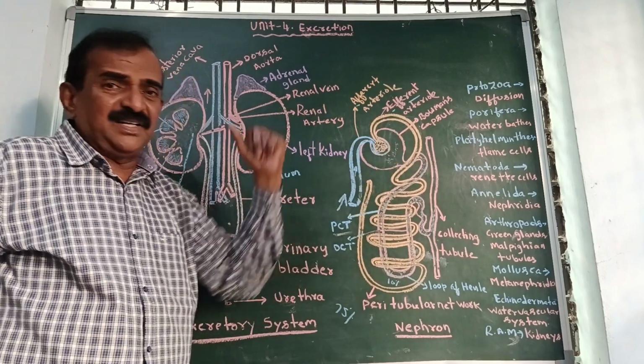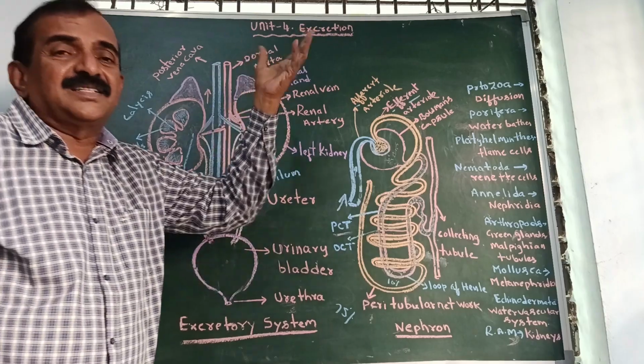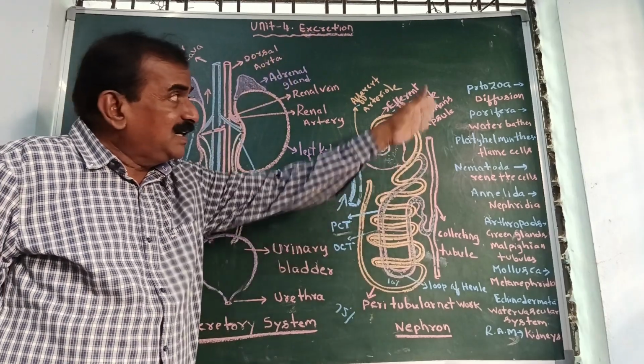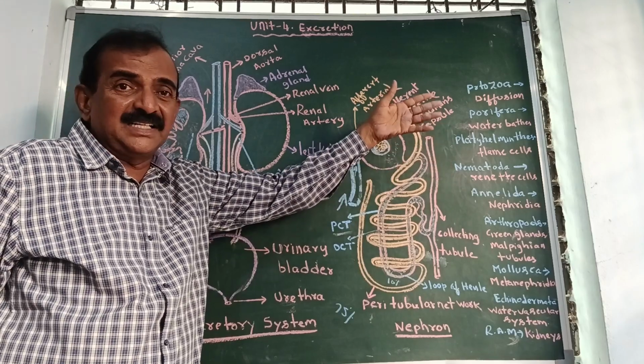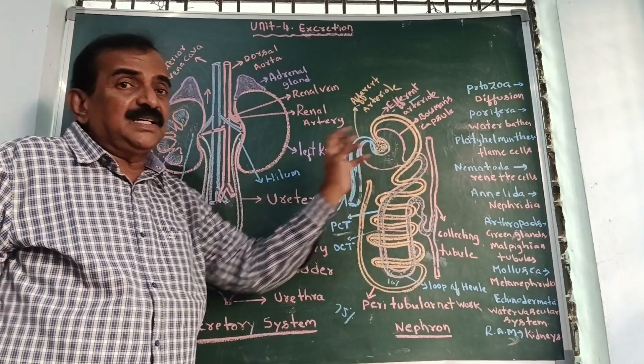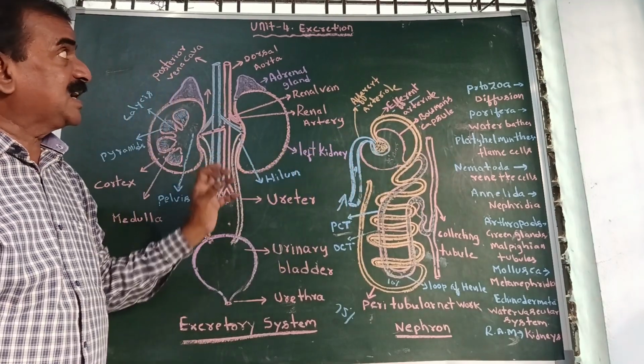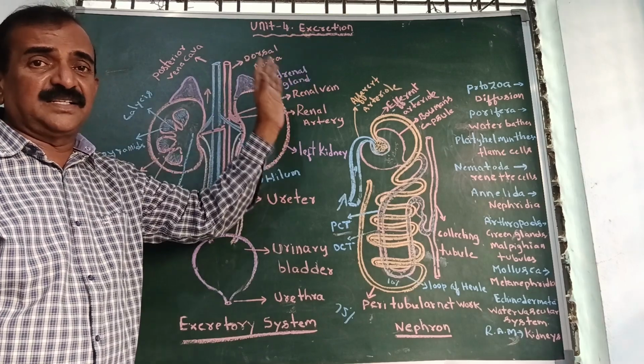We also discussed the excretory organs in plants, and we also discussed different types of phyla and their modes of excretion. So that is the basic information regarding Unit 4, Excretion, class 10th.